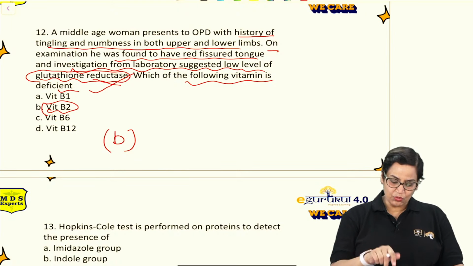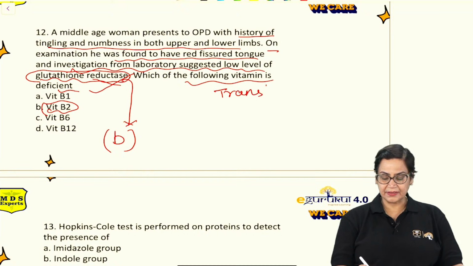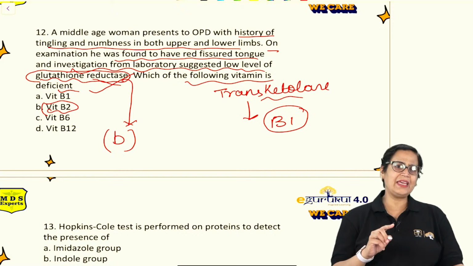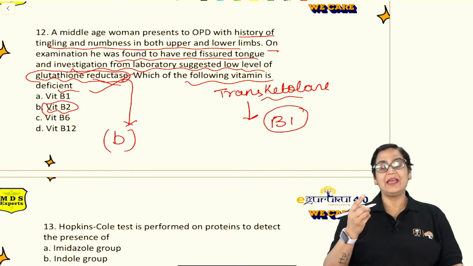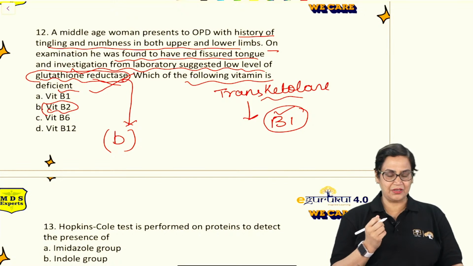Clear? There is one more question along with this. Glutathione reductase activity is reduced in B2 deficient subjects, and similarly transketolase activity is reduced in B1 deficient subjects, because transketolase is a very important enzyme of HMP shunt and which requires TPP again for its activity.